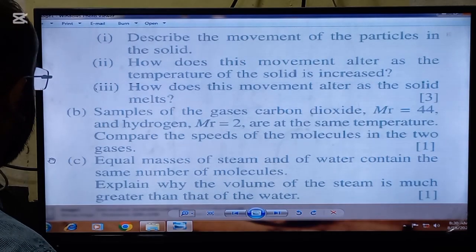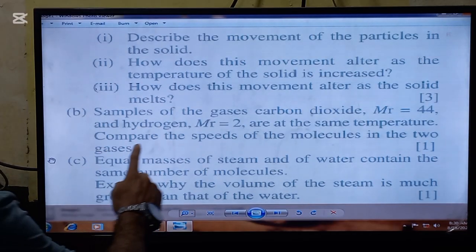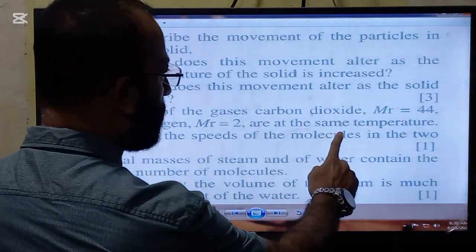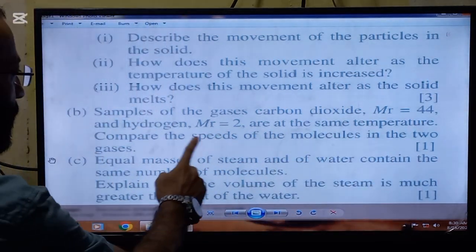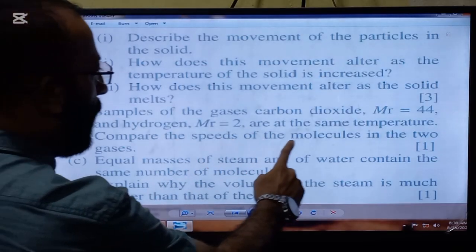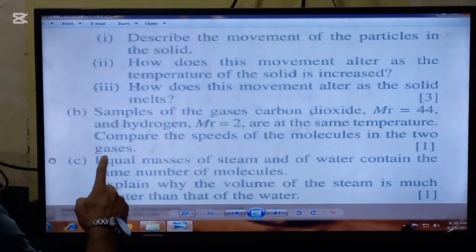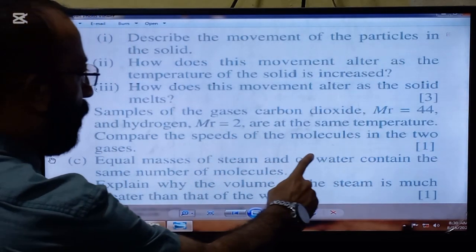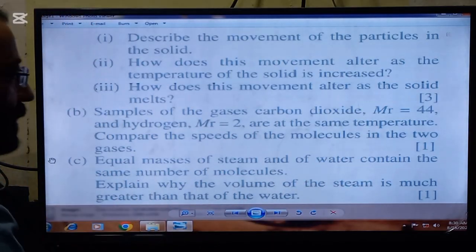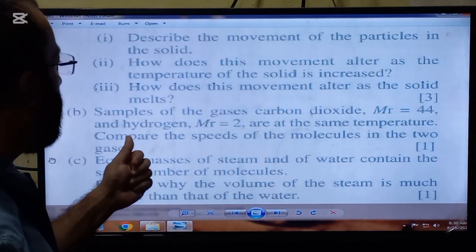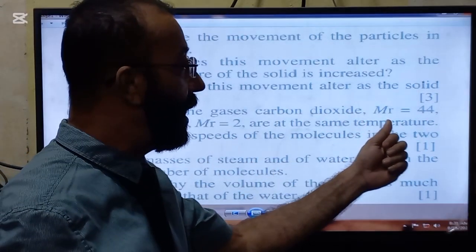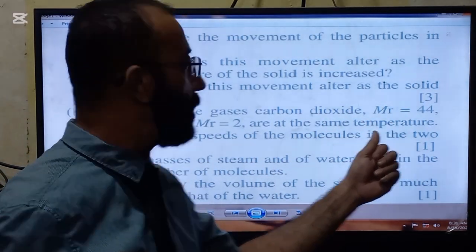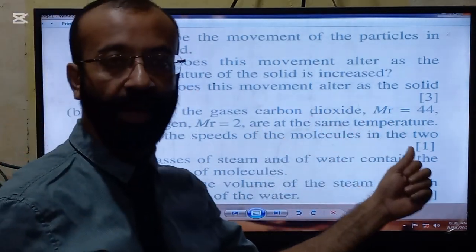The statement of the B part is, samples of the gases carbon dioxide, relative molecular mass 44, and hydrogen, relative molecular mass 2, are at the same temperature. Compare the speeds of the molecules in the two gases. As you can see, the relative molecular mass of hydrogen is much less than that of carbon dioxide gas.